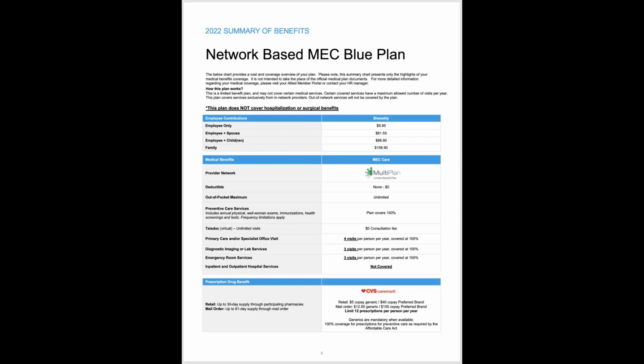There are some options in the event that you exceed your benefit for the year. If you get 6 months in and you've already used up your 12 prescriptions per person per year, GoodRx, many of you are probably familiar with that. I've used that myself many times. GoodRx is a great service that gives you discounts on drugs. I wouldn't necessarily use that while you still had your 12 prescriptions for the year, because the plan covers them at a low copay. But if you ever did exceed 12 and you were on this plan, GoodRx may be a good option to pursue.